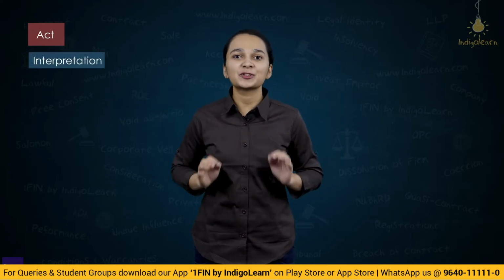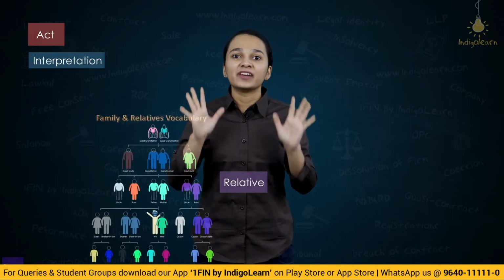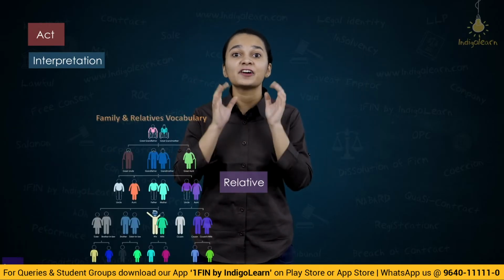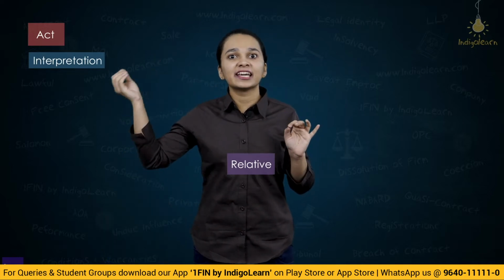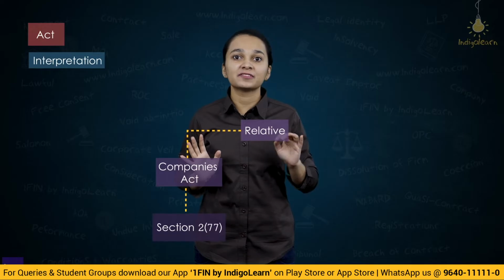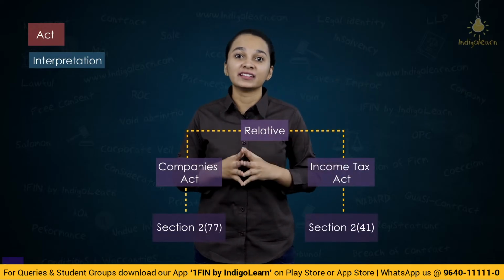If I ask you who is a relative, you will name hundreds of people who are your relatives. But when we look at a relative from the point of view of an act, the Companies Act gives a different definition of a relative. The Income Tax Act gives a different definition of relative.